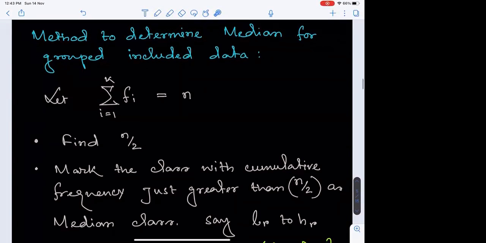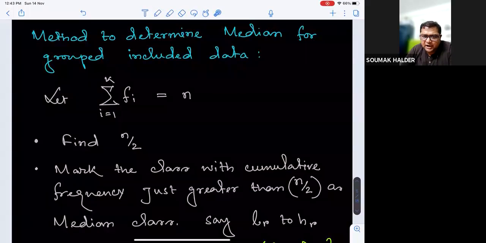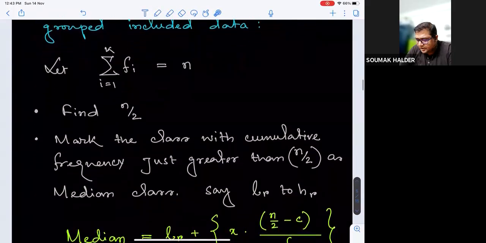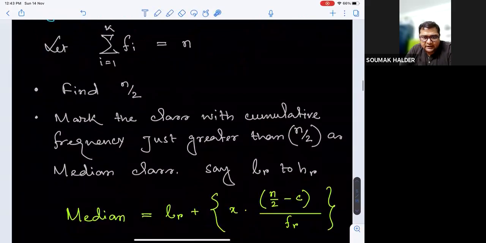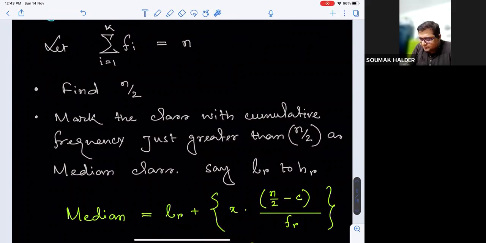Yes, sir. If I consider that particular class to be the Rth class, starting with initial reading LR and ending with final reading HR, then the median of this data will be LR plus, where LR is the initial observation of the median class, added with the class length multiplied with the difference of half of the cumulative frequency minus C. What is C?